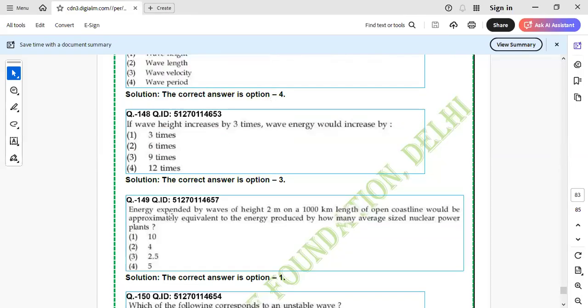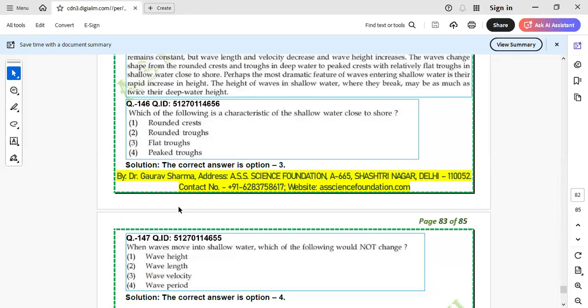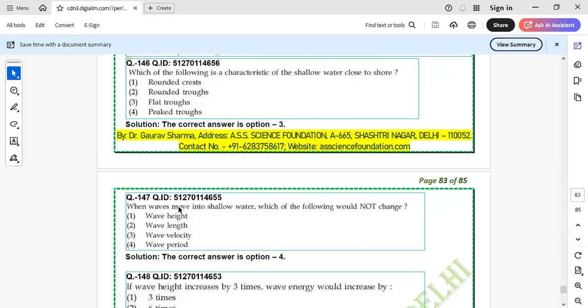There was data given in this passage which says that, for example, the energy expended on 400 kilometer wavelength, by the waves with a height of about 1 meter over a given period is approximately equivalent to energy produced by one average sized nuclear power plant. So we have been given height 1 meter and the wavelength as 400 kilometers. This was one of the hints. This was the initial data, and they want the answer in comparison to this data.